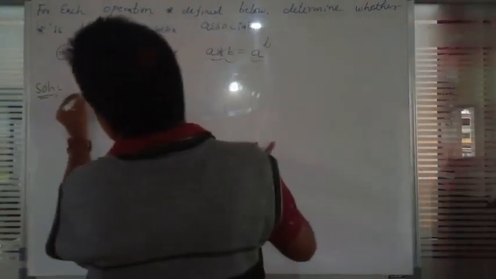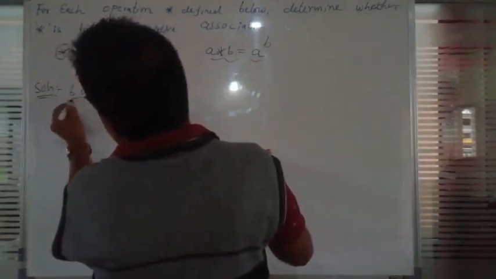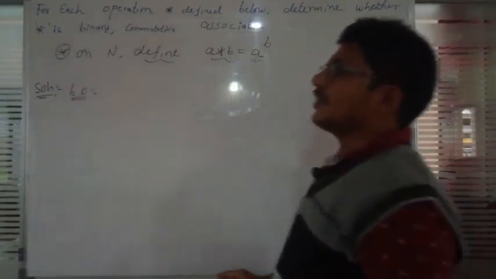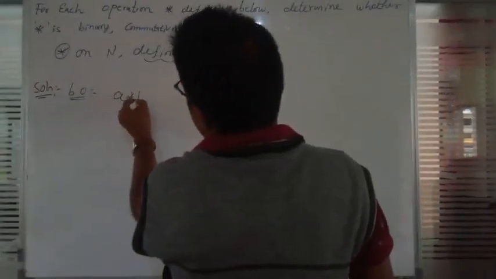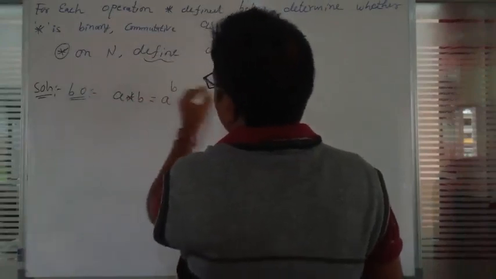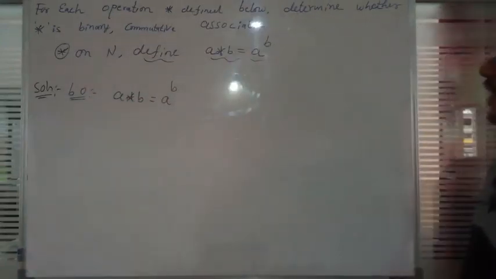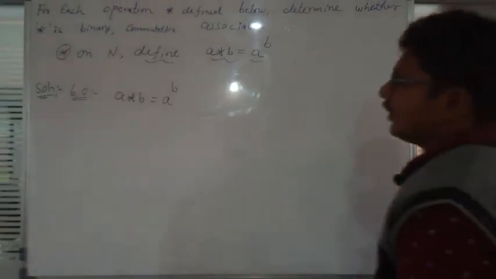Just how to check that one: is it possible to satisfy the binary operation? What is the given condition? a star b is equal to a raised to b.